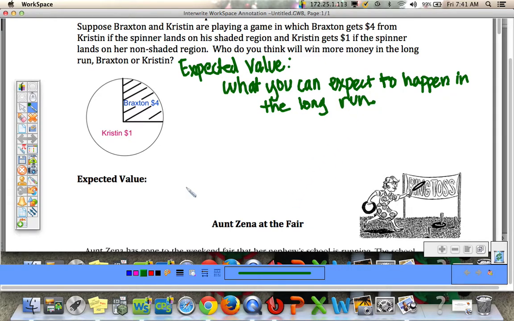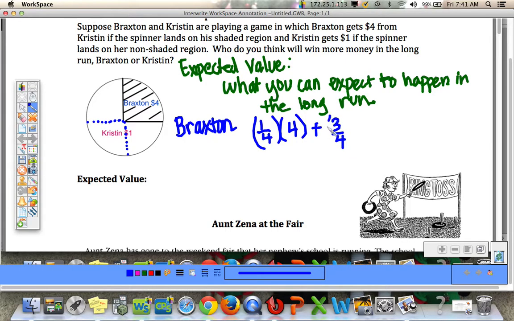All right, so we're going to figure out expected value. Let's do it for Braxton first. So for Braxton, the probability that he will get $4 from Kristen every time you do the spinner would be 1/4. Again, we can divide this spinner into 4 equal parts right here. So he has a 1/4 probability of earning $4 from Kristen, and a 3/4 probability of having to pay off or lose $1 every time the spinner lands on Kristen's non-shaded region. So if you calculate that, in the long run he'll earn about 25 cents per spin.